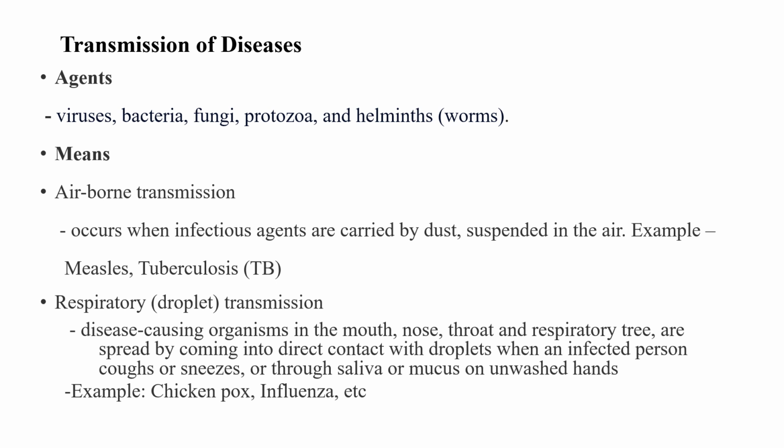When we talk about agents, we have viruses, bacteria, fungi, protozoa, and helminths. Helminths are worms. Agents are those that carry the causative, or maybe you refer to them as causative agents. That is, they are the ones that actually cause these diseases.